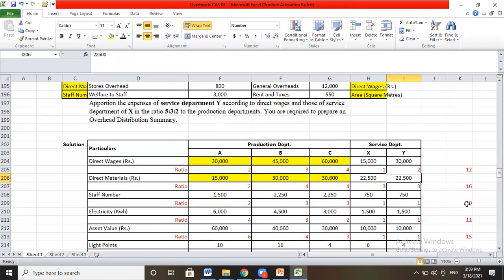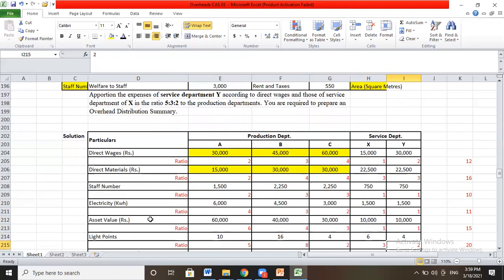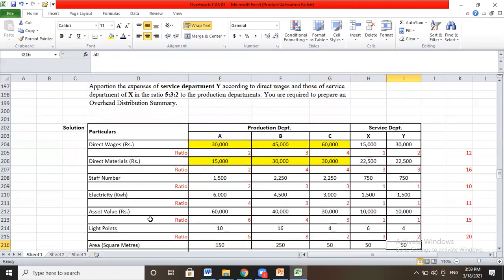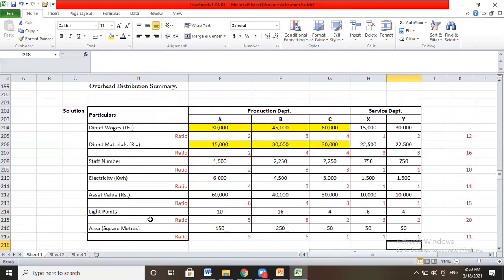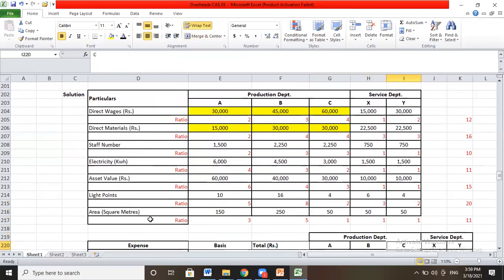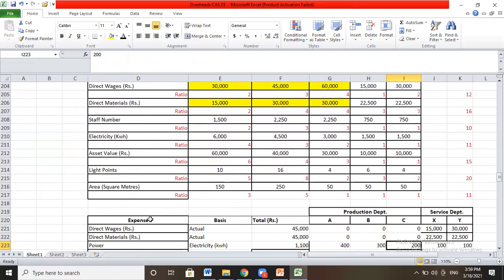Total number is 10. Why are we taking this total? To divide while calculating the proportion. So electricity in kilowatts is already done: 4:3:2:1:1. I am minimizing this ratio. While minimizing, we use the simplest way to minimize the ratio, and after minimizing it will help us to use it. Now this is how we are presenting the things.